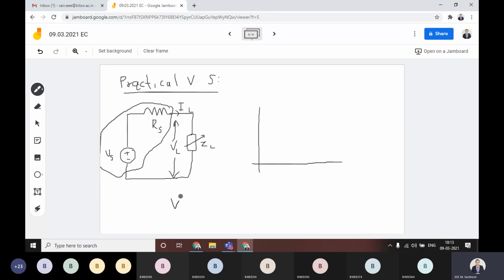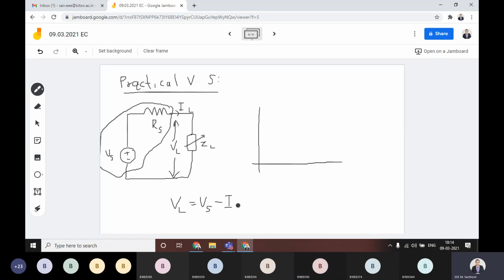First we will write the equation for VL. What is the value of VL from this? Basically, the VL value you want to calculate. How much drop is going away from VS? Actually the voltage is coming, but there is some drop here. The drop is equal to the current IL into RS, right? For calculation of VL, you need to deduct the drop.